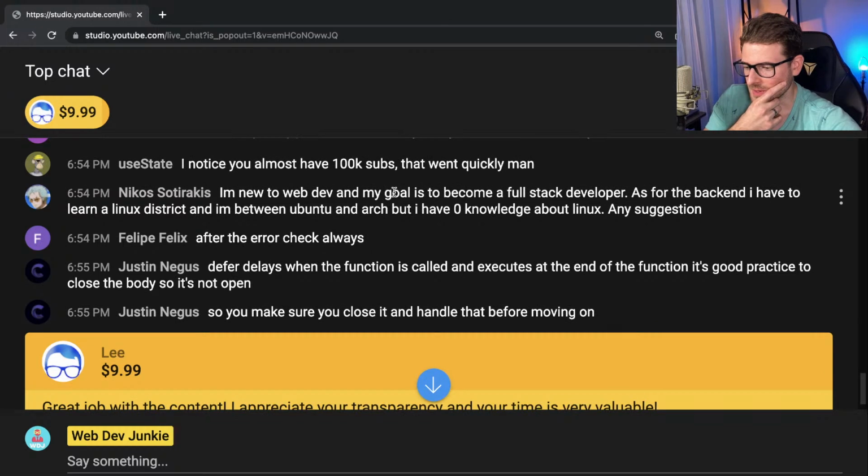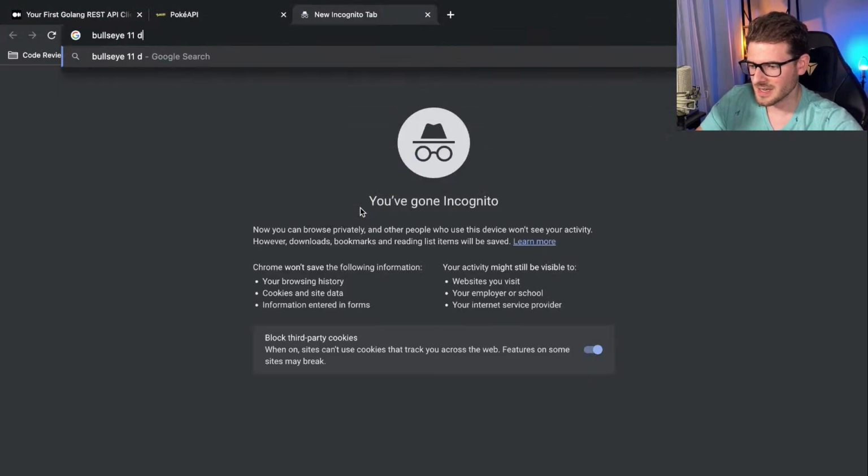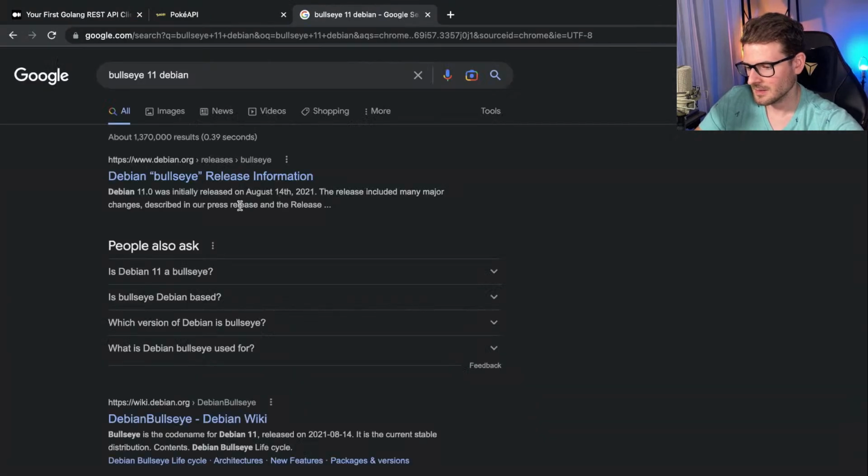I'm new to web dev and my goal is to become a full stack developer. As for the backend, I have to learn a Linux distribution, and I'm between Ubuntu and Arch. But I have zero knowledge about Linux. Any suggestions? I'm not really that big on operating systems and Linux. At work, I think we're using Debian version 11 for our Docker images. But I think Ubuntu is fine as well. What is Bullseye? Bullseye 11. Isn't that Debian? Yeah, that's what we use at work.